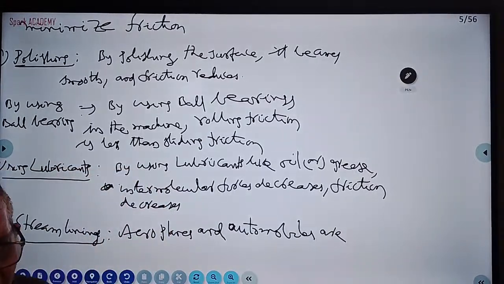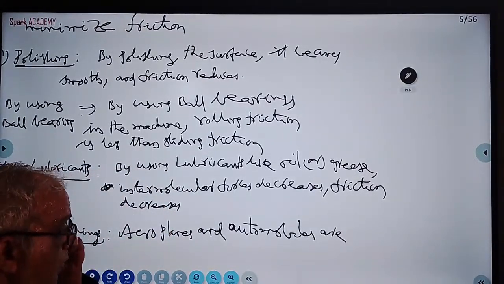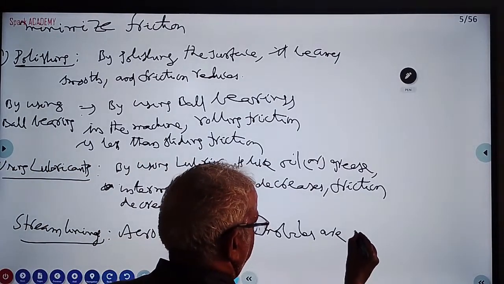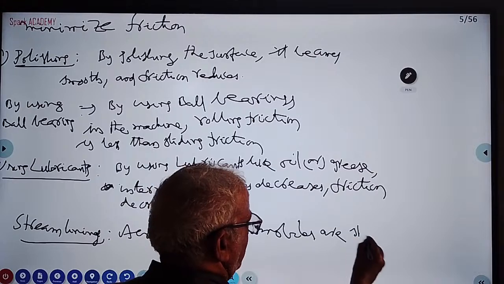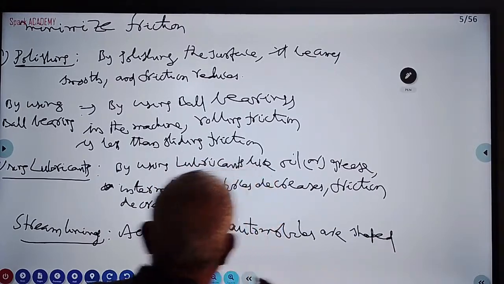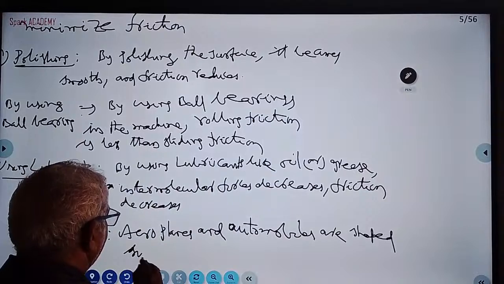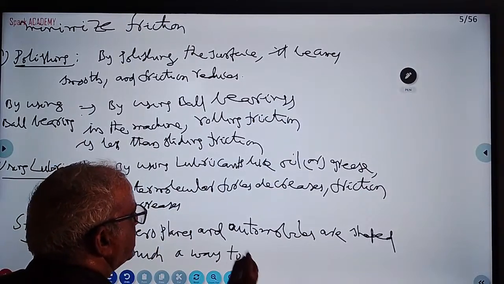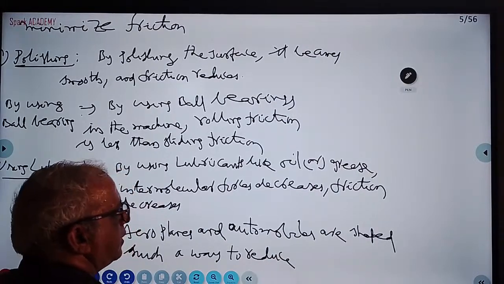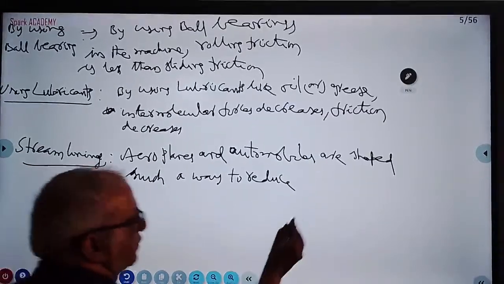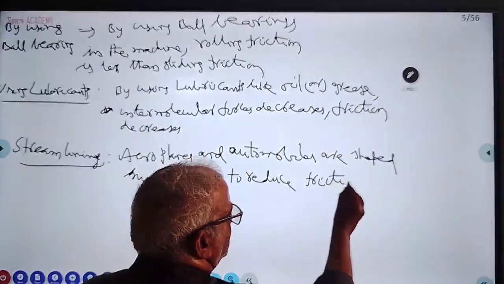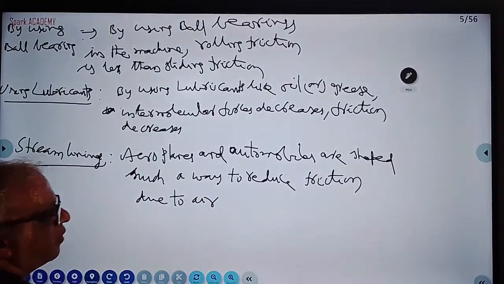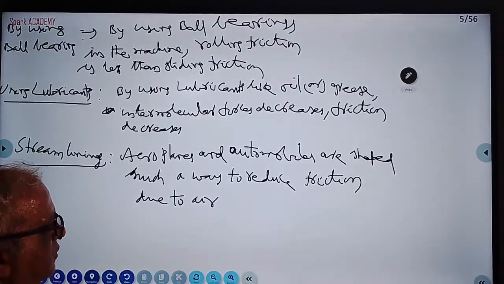They can't prepare aeroplanes or automobiles as they like. Aeroplanes and automobiles are shaped in such a way as to reduce the friction due to air. The front part reduces the friction due to air.